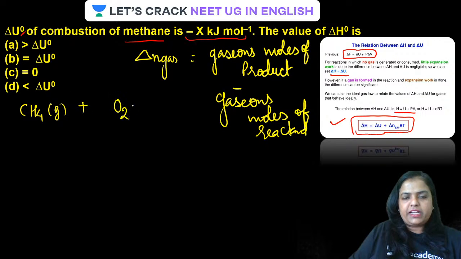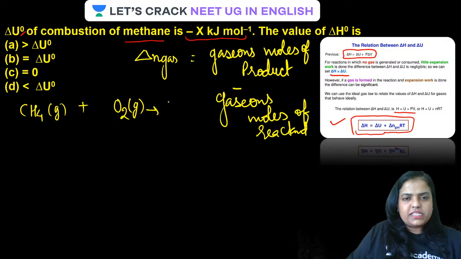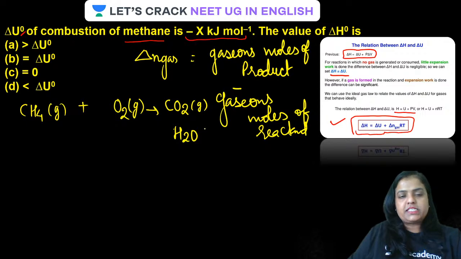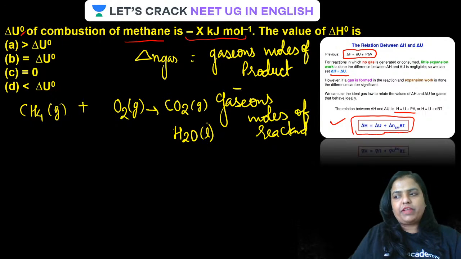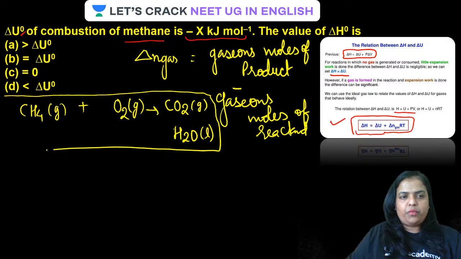On combustion, that is reaction with oxygen, it gives CO2 gas, along with H2O. Remember, for combustion, the water comes out in the liquid state. Don't ever make this mistake. So water is in the liquid state.